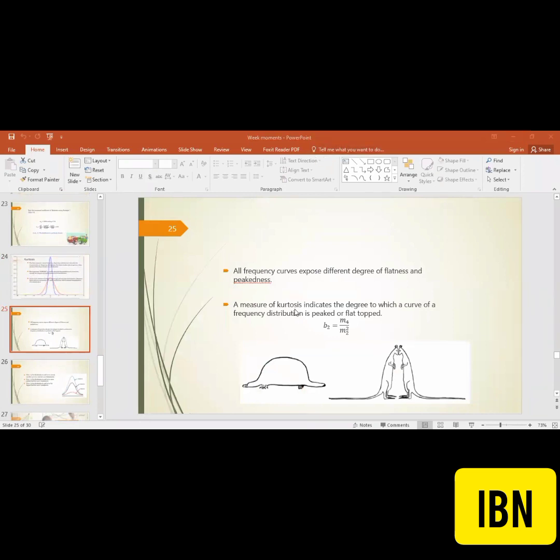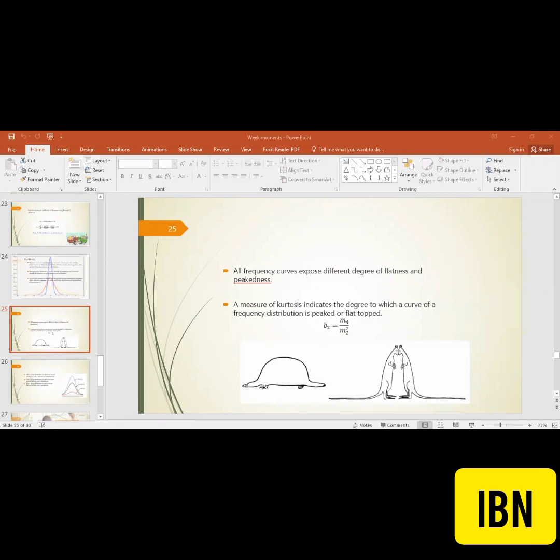A measure of kurtosis indicates the degree to which a curve of a frequency distribution is peaked or flat-topped. It can be measured through the moments: M4 divided by M2 squared. We already know how to calculate M4 and how to calculate M2, when we have already done M1, M2, M3, M4, the moments about the mean, the central moments. So we can easily calculate B2.